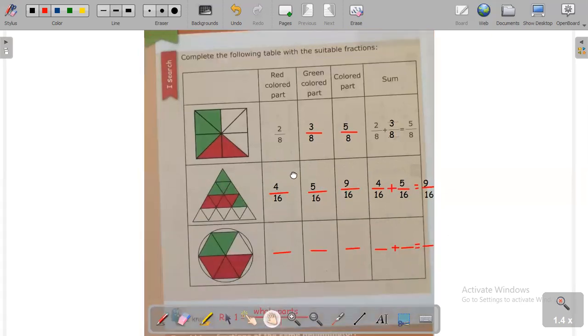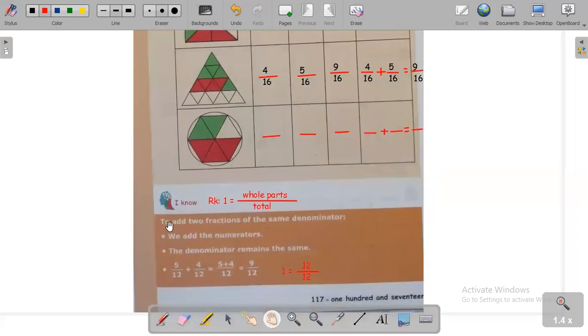Let's see the rule. To add two fractions, the two fractions should have the same denominator. For example, 5 twelfths plus 4 twelfths. The two fractions have the same denominator, which is 12 and 12. What do we do? We add the numerators. We add 5 plus 4 to get 9, and the denominator remains the same. The denominator remains 12. It doesn't change.